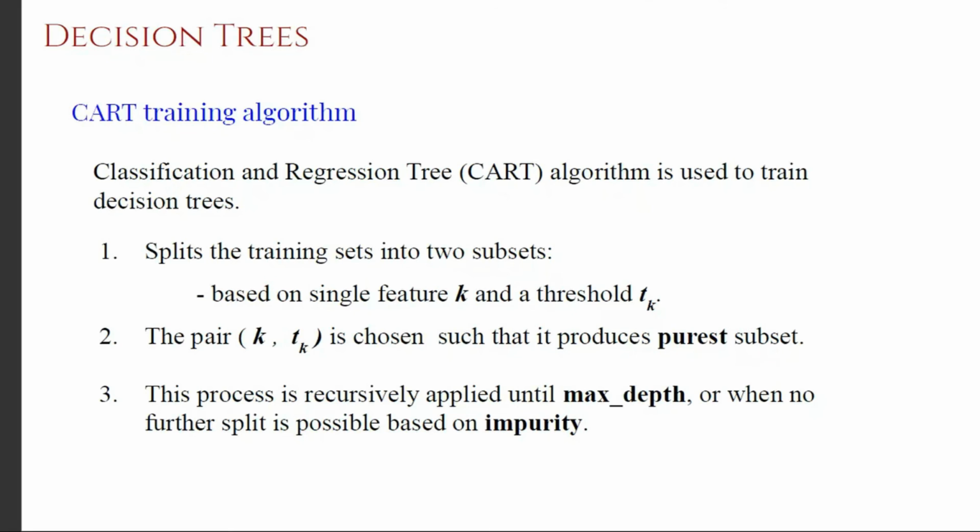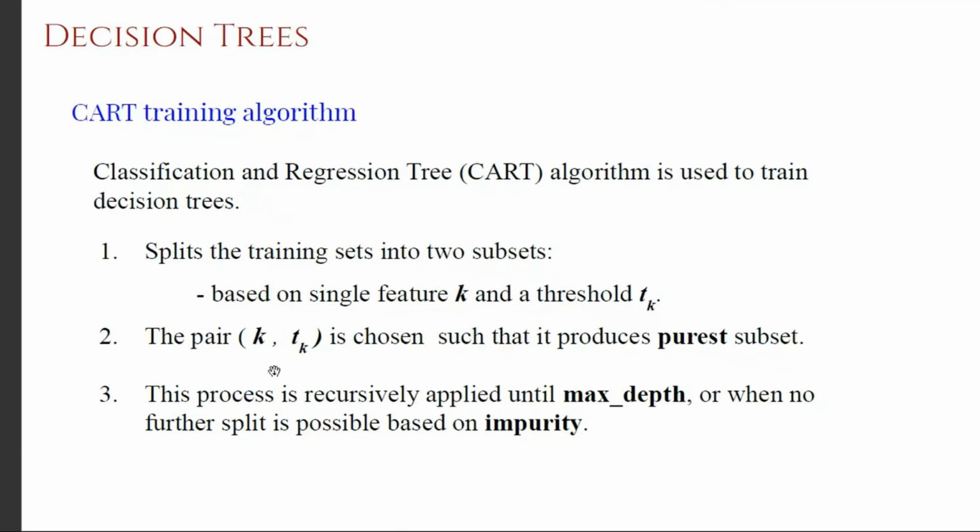But the main purpose of a machine learning model is to make good predictions on unseen samples. So on test data, it should give good performance. So we always want to make sure that the model is not overfitting. That is the reason why we explicitly control it based on some max depth, or sometimes we also say what the maximum number of leaf nodes in a particular decision tree should be and so forth. So you can explicitly control it. But this is the general idea.